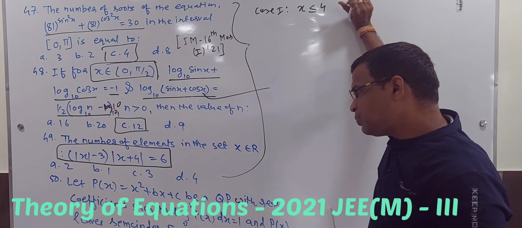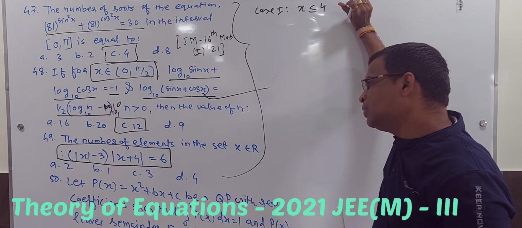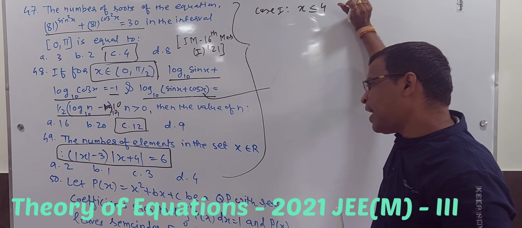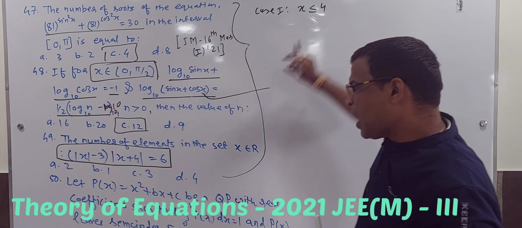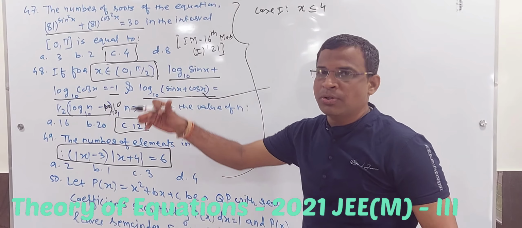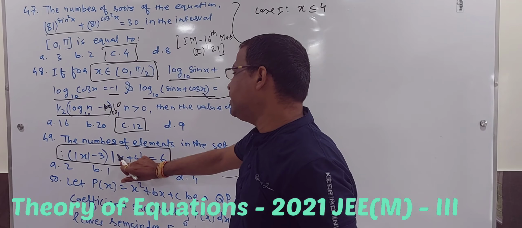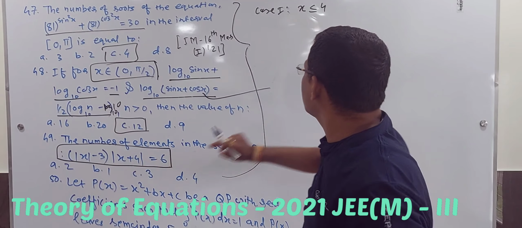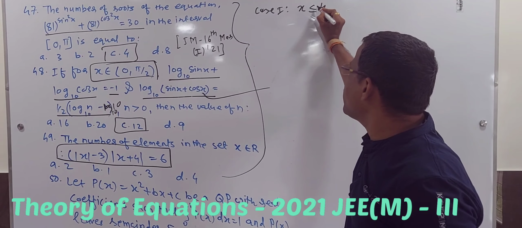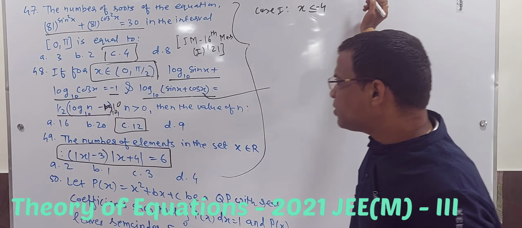Can I take minus 4? Because positive will come with that. I want to take this mod to be negative first, case wise. Then it will go to 0, then we will go to the positive zone. So if I take the value of X to be less than minus 4, it will be negative. So X should be less than minus 4, we'll just check out.